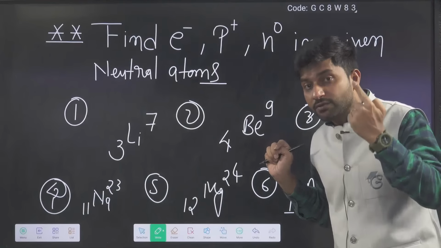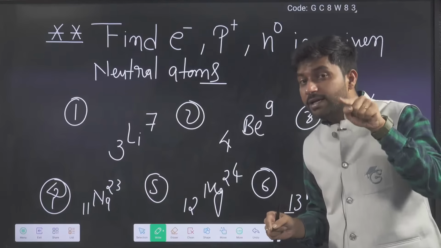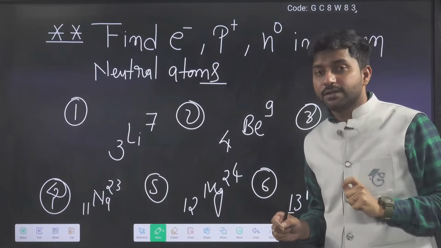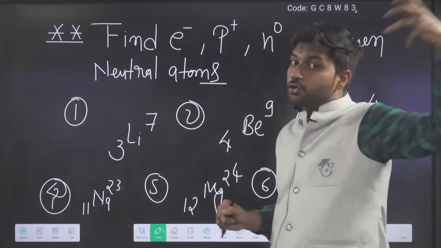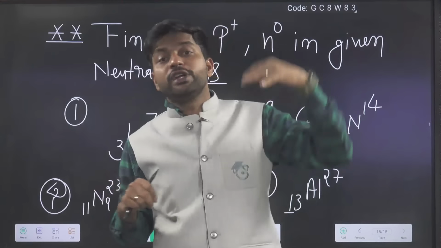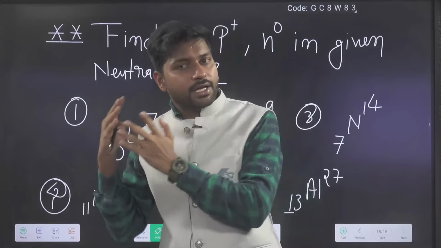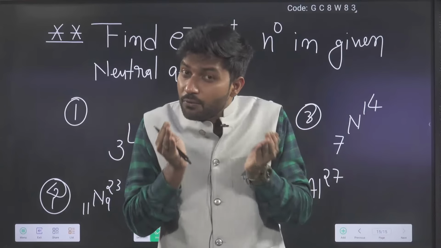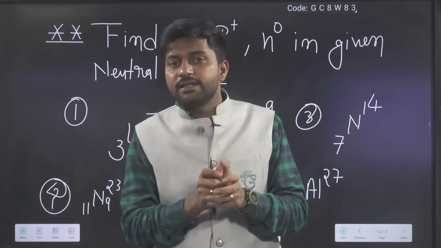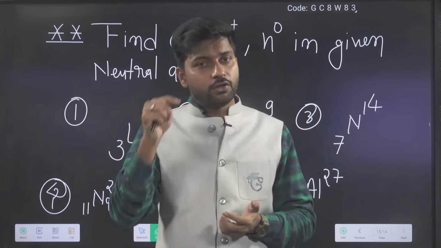In the next class when I come, I will discuss how to find electrons, protons, neutrons in ionic atoms. We all know O minus 2. We have seen O minus 2. Aluminium plus 3. Sodium plus 1. They are ions. Some are cations, some are anions. What happened with them? And what is the reason that ions generate? All this discussion we will do in the next class.